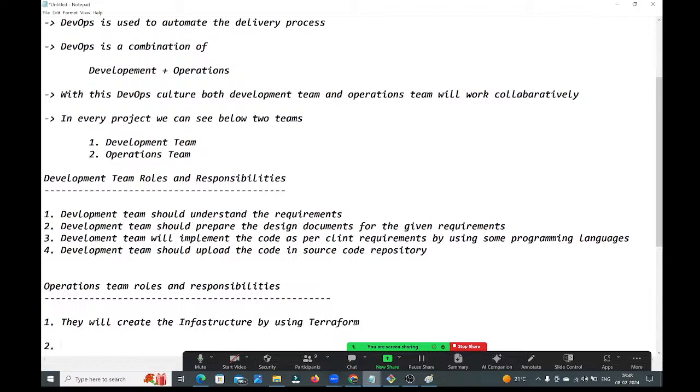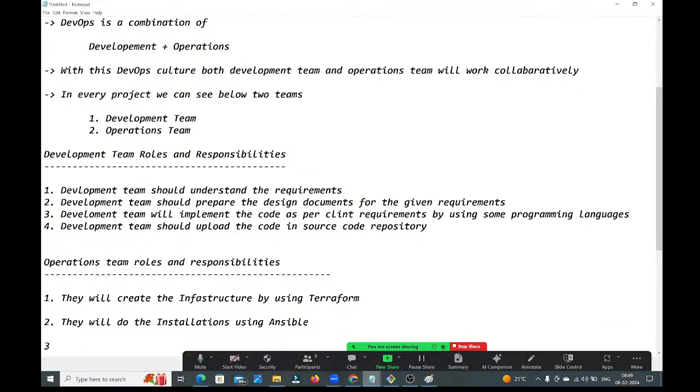Next, the operations team will do the installations using Ansible, guys. Next, download the code from the GitHub repository, the source code repository.